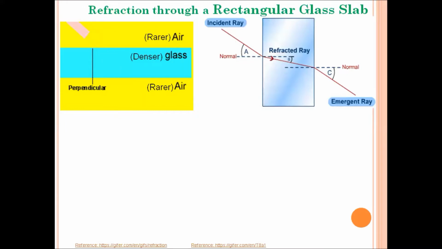Next we have refraction of light through a glass slab. In case of a rectangular glass slab, refraction of light takes place twice. First, when it enters from medium air into medium glass, it bends towards the normal. And second, when it enters from medium glass into medium air, it bends away from the normal, as shown in the animation.